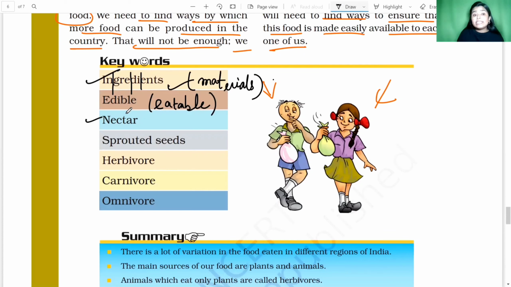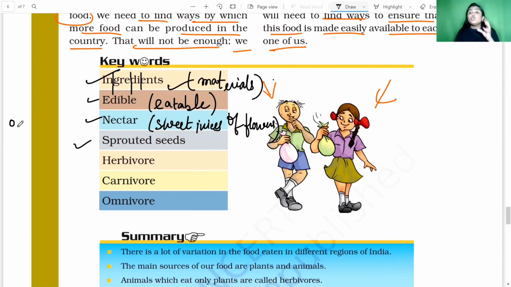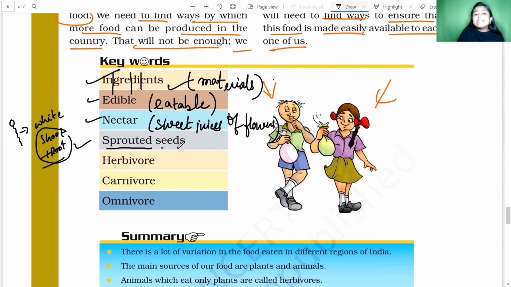Then is nectar. So what is nectar? Nectar means sweet juices of the flowers. Yes, very good. You remember that. Very good. Next is sprouted seed. So if this is a seed, when we will soak the seed in water, then what will come out? The white shoot and root will come out, right? So this white shoot and root is known as sprouts. Okay, so we learn about the sprouted seeds.